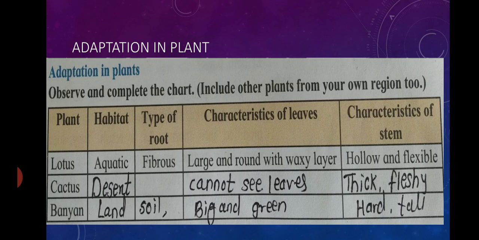Here we studied about the adaptation and the classification of plants. In the next video we can see the adaptation in aquatic animals and the adaptation in desert plants.